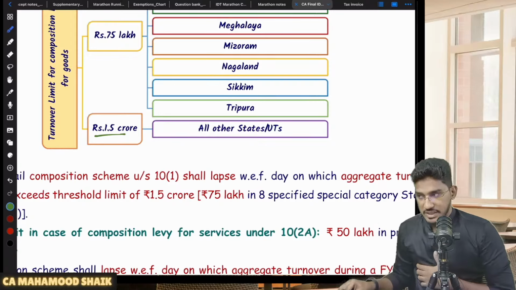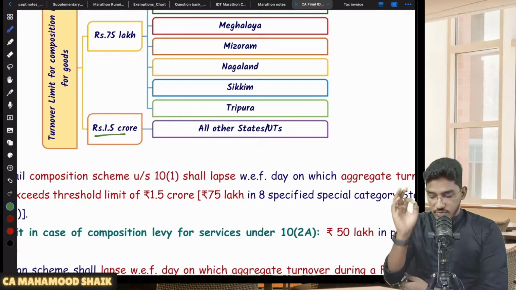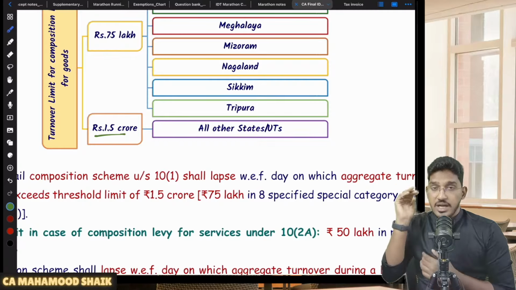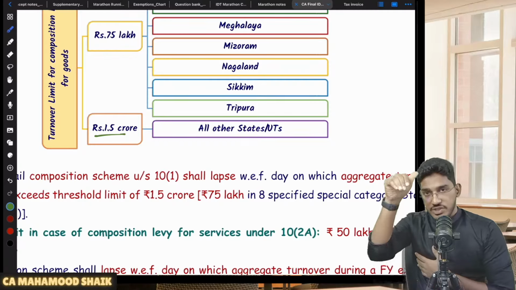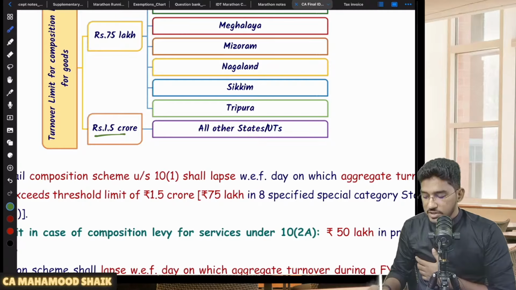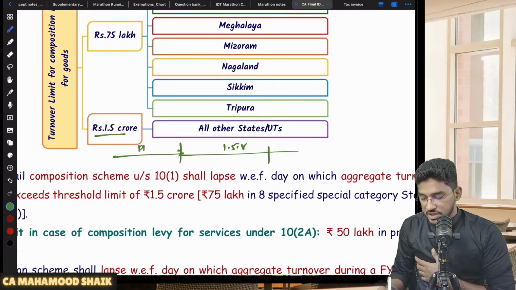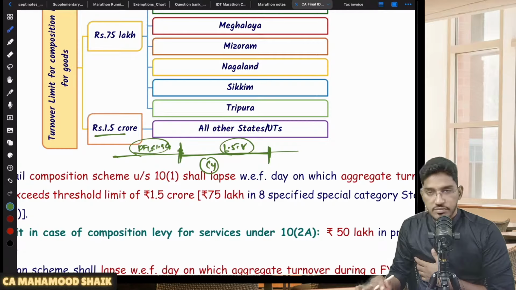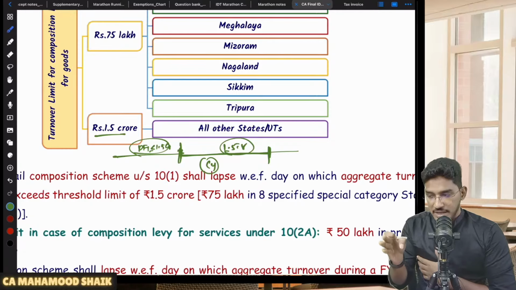Last year's turnover you have to check. If in the preceding financial year your aggregate turnover does not exceed 1.5 crore, then in the current year you become eligible for composition levy. And in the current year, you can remain under composition scheme up to your turnover of 1.5 crore. So if your aggregate turnover in the preceding financial year is less than or equal to 1.5 crore, then in the current year you become eligible for composition levy, and you can remain under composition scheme only up to a turnover of 1.5 crore.